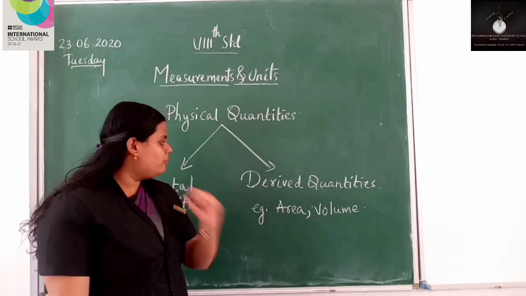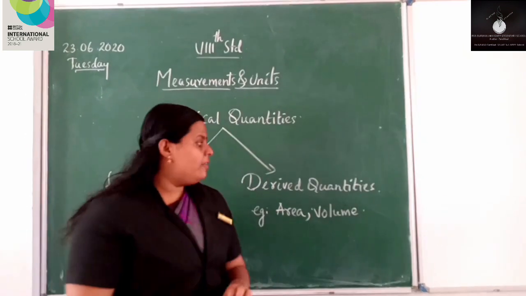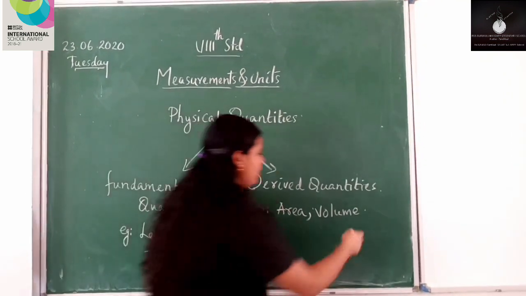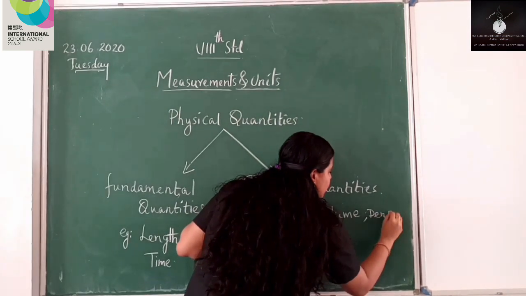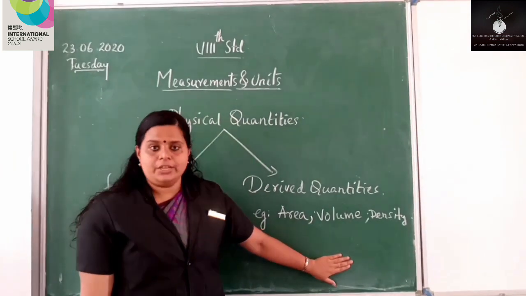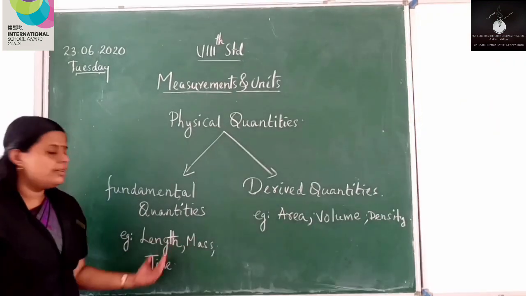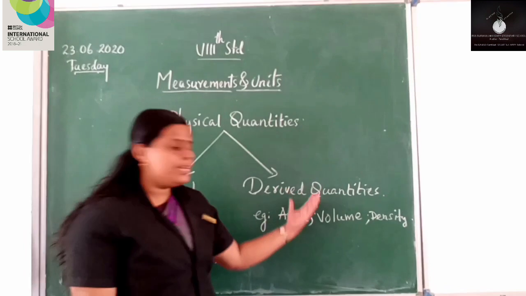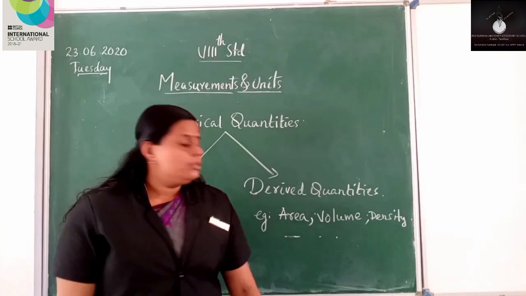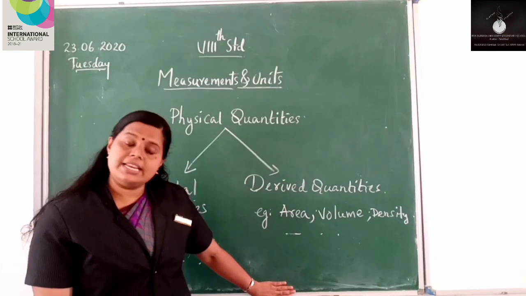Okay. Now one more example, that is density. Density will be a new term for you. Anyway, we will learn about this density in detail. Actually it's a derived quantity. I am writing here, density is a derived quantity. So what about the examples for fundamental quantities? Length, mass, time, etc. Derived quantities: area, volume, density, etc. So hope you might have understood this. So that's all about fundamental quantities and derived quantities.